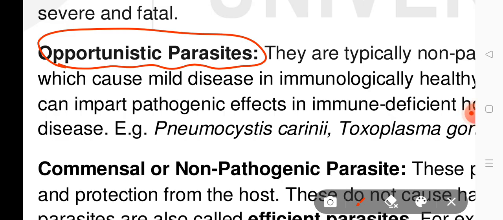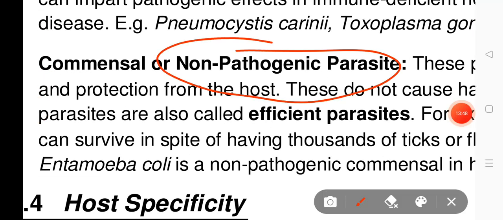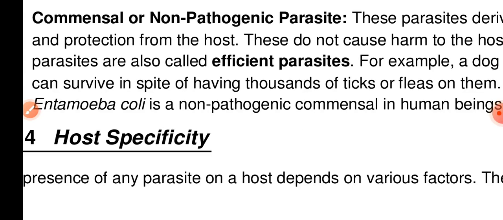Now we are going to talk about non-pathogenic parasites. These parasites derive food and protection from the host. They don't cause harm to their host. Such parasites are called efficient parasites. For example, a dog or a rat can survive in spite of having thousands of ticks and fleas on them. Or Entamoeba coli.